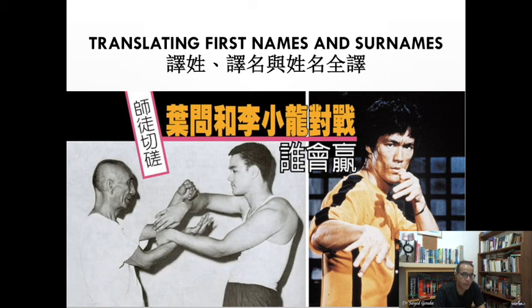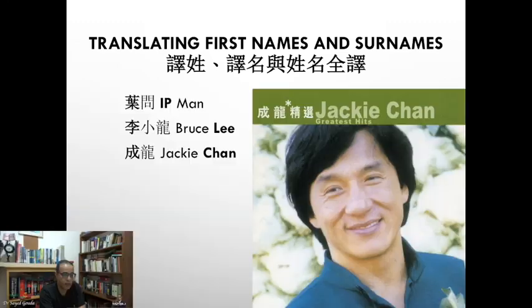But if the person doesn't have an English name, like Yip Man, then you keep it as it is, Yip Man, in the same Chinese order, the family name first, then the first name. So Yip Man is translated as Yip Man, Li Xiaolong as Bruce Lee, and Cheng Long, known as Jackie Chan, we translate as Jackie Chan, not as Cheng Long.